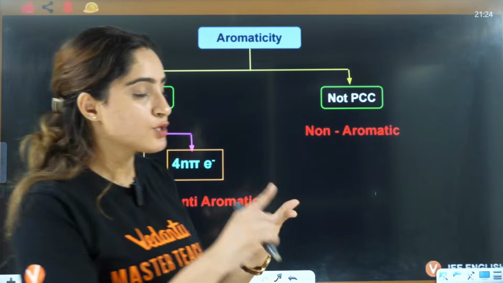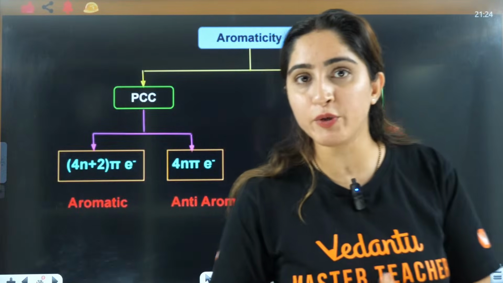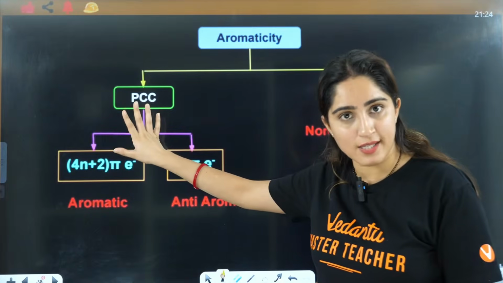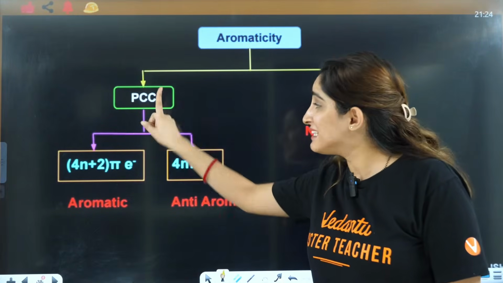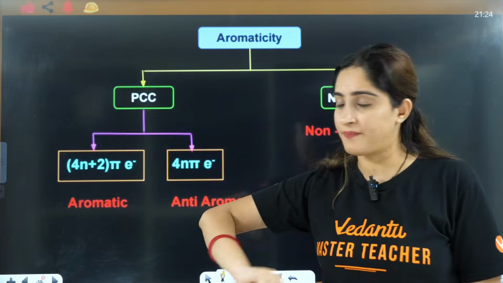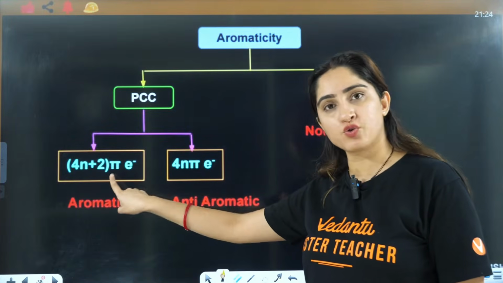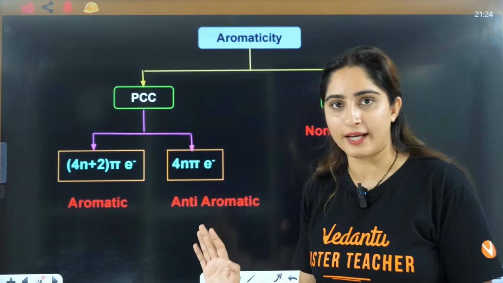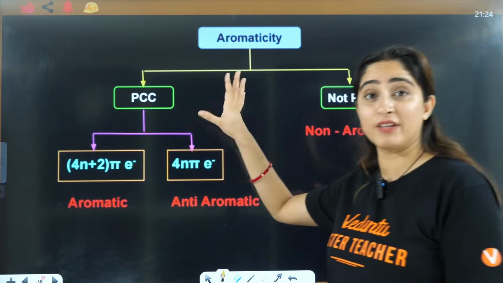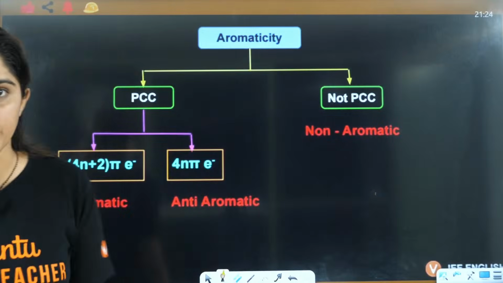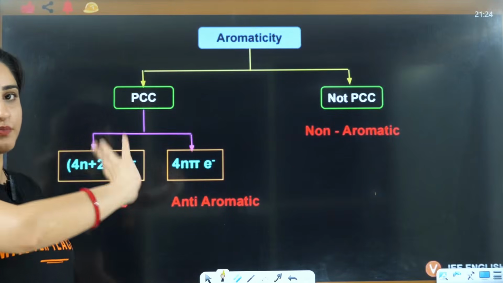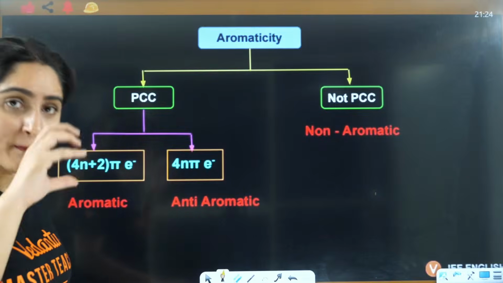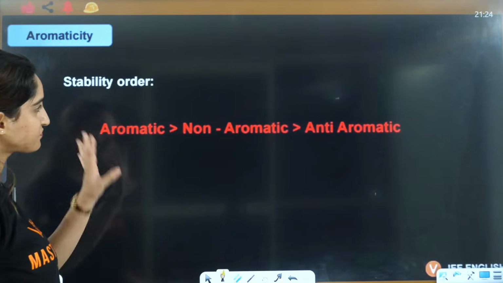So in aromaticity, first you check PCC. If it is followed, then you check the electrons. If you have 4n plus 2 pi electrons, it is aromatic. 4n pi electrons, it is anti-aromatic. We will see with the help of examples how to do all of this. I'm just telling you the steps.